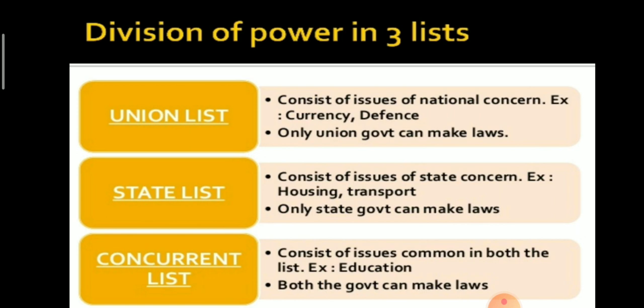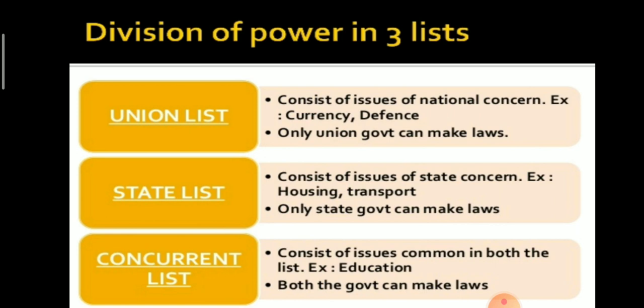Next one is concurrent list. The parliament as well as the state legislature has the power to legislate over the subjects listed in concurrent list. Basically, it consists of issues common to both central level and state level.